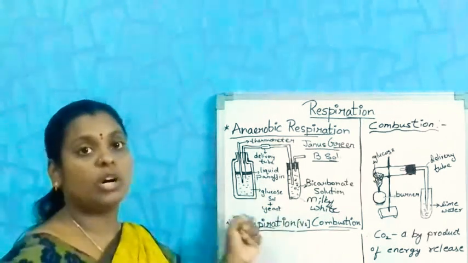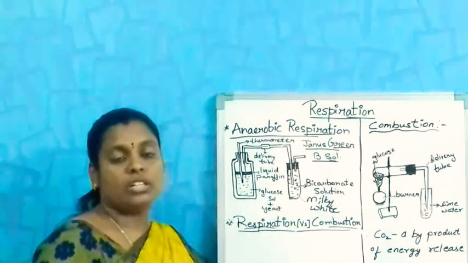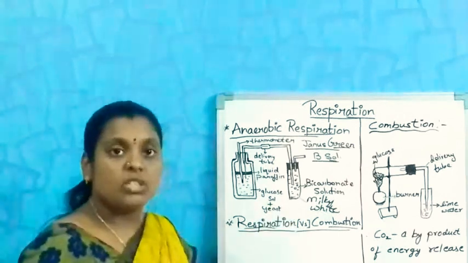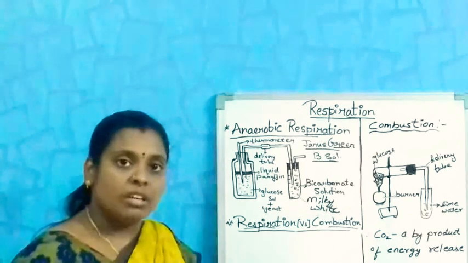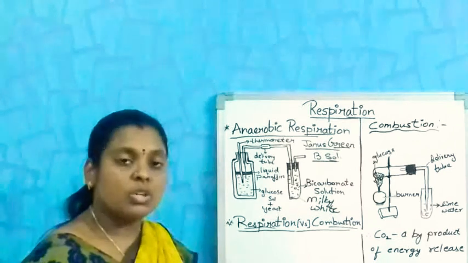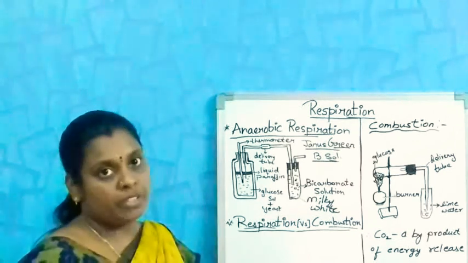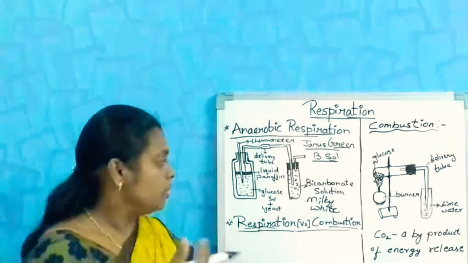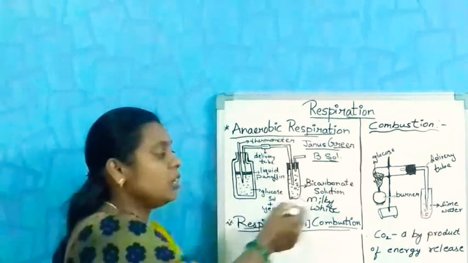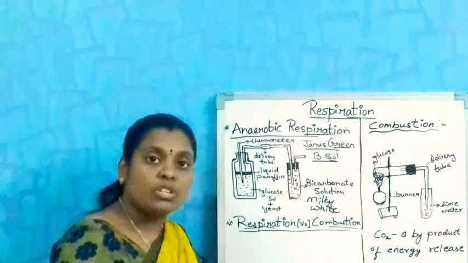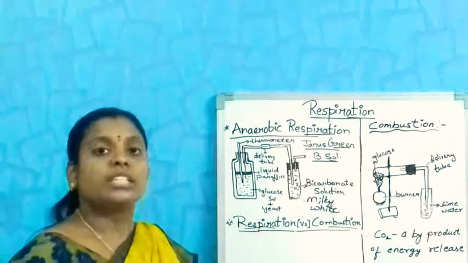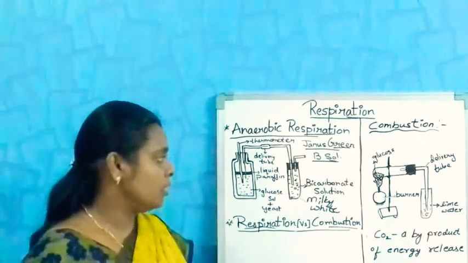You already have an idea about how the bicarbonate solution reacts with carbon dioxide and precipitates to form a milky white solution. By this we can prove that the yeast present in the glucose solution will absorb the nutrient, that is the glucose, and respire along with the liberation of carbon dioxide, which is passed to the bicarbonate solution. Also some amount of heat is liberated, which can be checked by the thermometer. Okay.